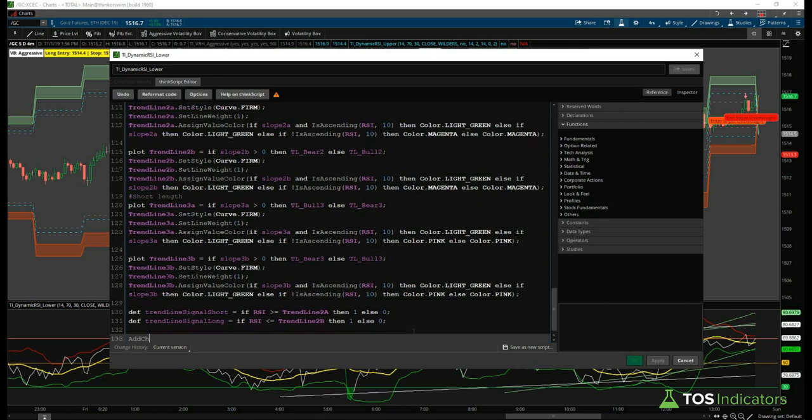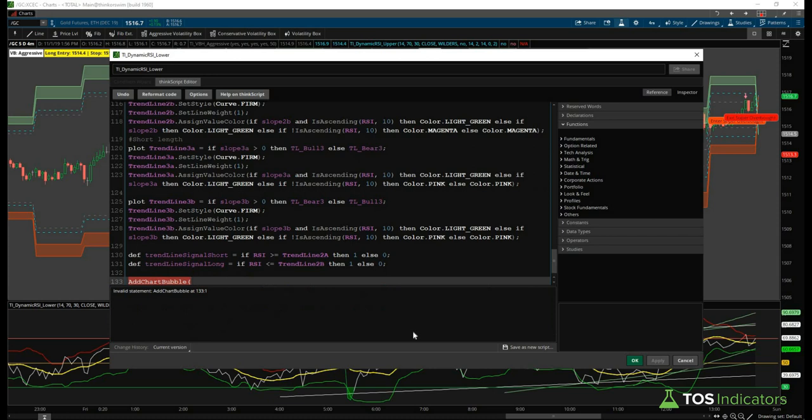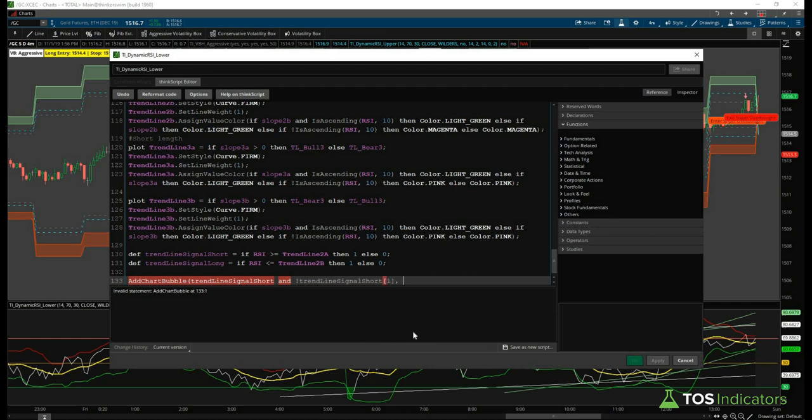And the way we'll plot this is using a chart bubble again, except this time it'll be on our lower indicator, and we'll say if we've had the trend line signal short, and this signal was not true on the previous bar, then we would like to have this plotted on that actual trend line in itself.